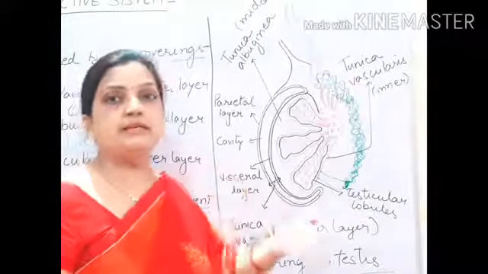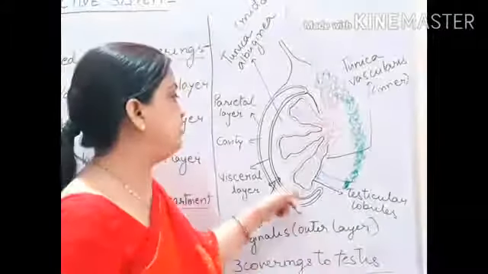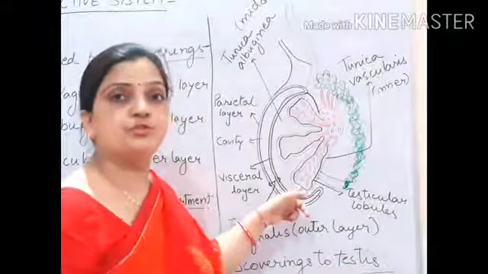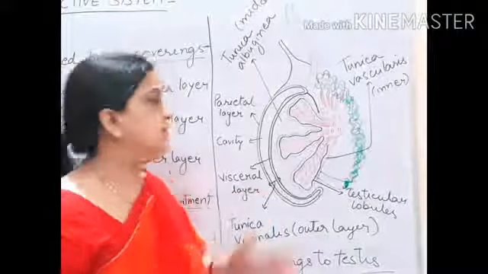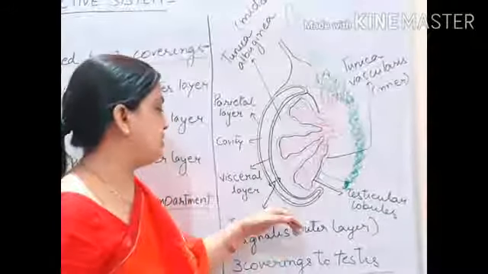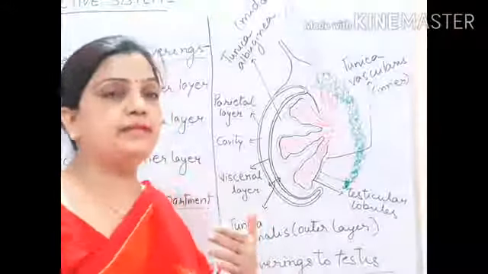Then your middle layer is the tunica albuginea, and then your innermost layer, which has been shown by the blue line, is your tunica vascularis. These are the 3 walls which are here. Now in further diagrams, more will be explained. More parts will be explained slowly, gradually we will be moving.